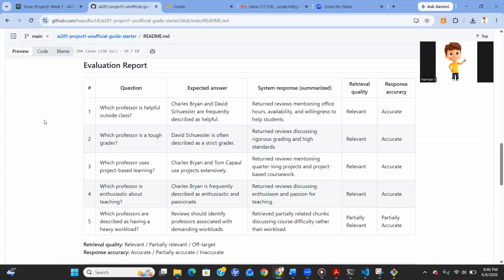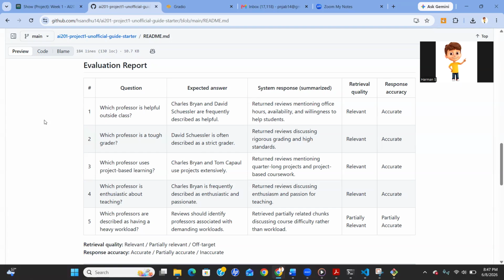Now for my evaluation report, I did create 5 test questions before implementation. 4 of the 5 questions produced relevant retrieval results and accurate responses. The questions above about help from professors, grade difficulty, project-based learning, and teaching enthusiasm all performed well. However, the workload question was only partially successful and became my documented failure case.